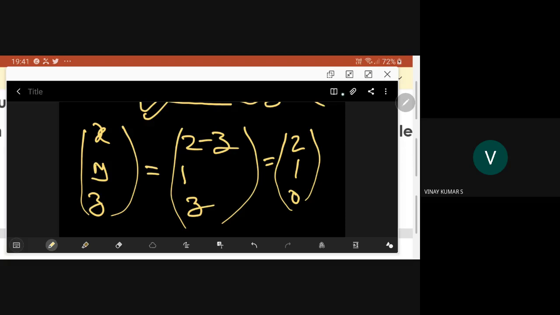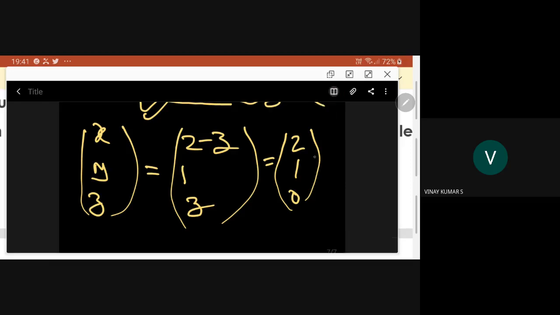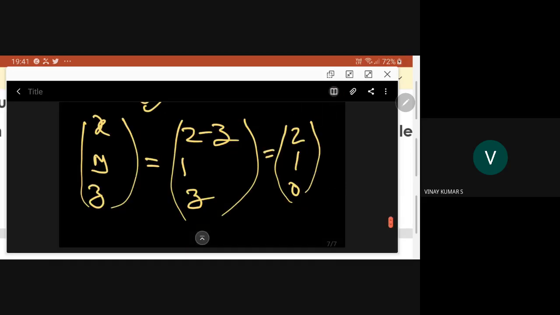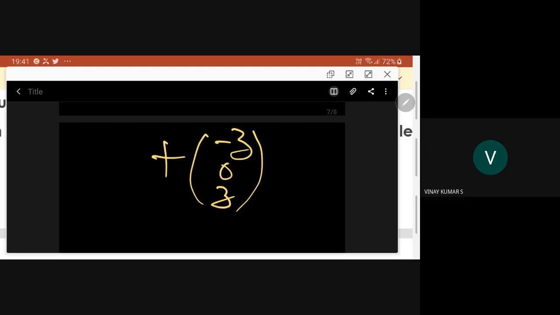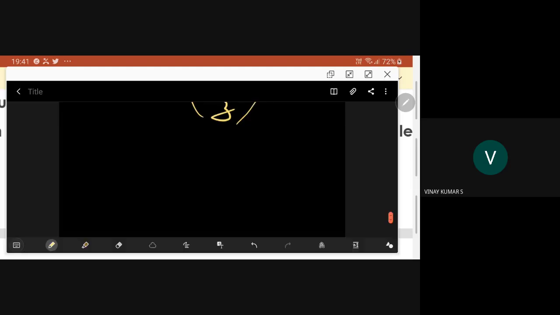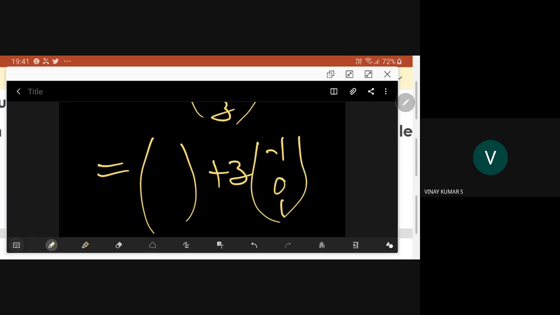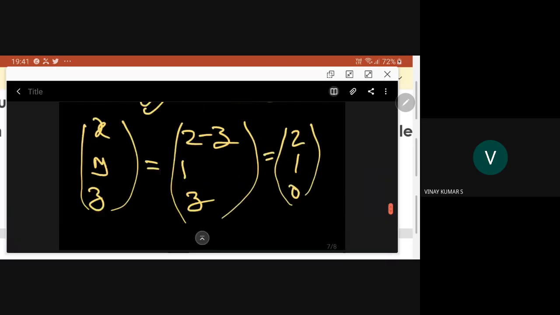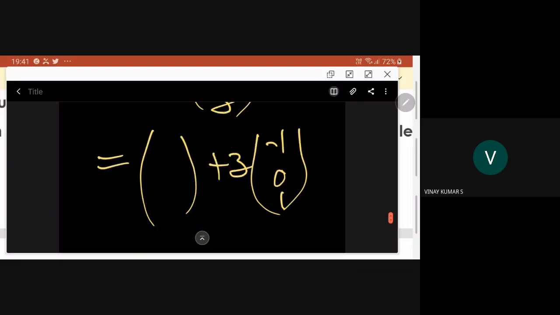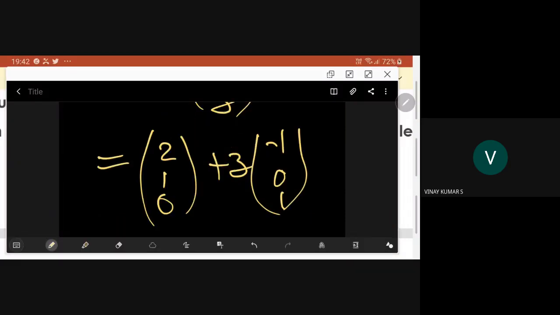Some part is left over, that is minus 1, 0, 1, so you have minus z, 0, z. This can be further simplified as z into minus 1, 0, 1, plus the constant part 2, 1, 0. So this is the solution.